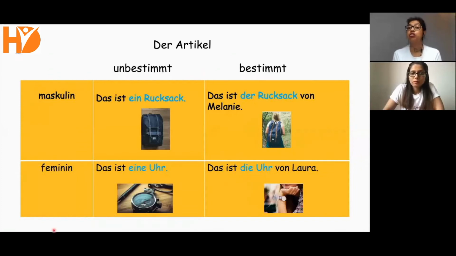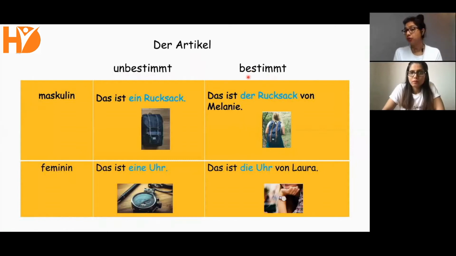That is the watch of Laura. So remember, if we are talking about any random, indefinite things, it is the indefinite article. When we are talking about a particular definite thing, it is the definite article, and they are different for masculine, feminine, and neutrum. You have to learn them like that.